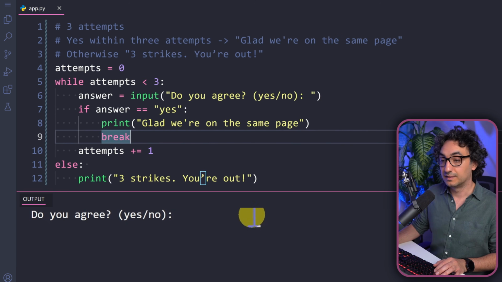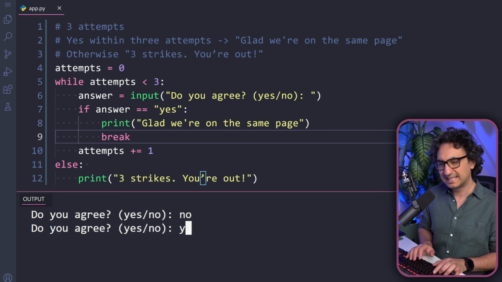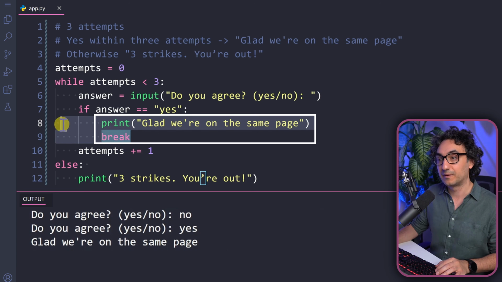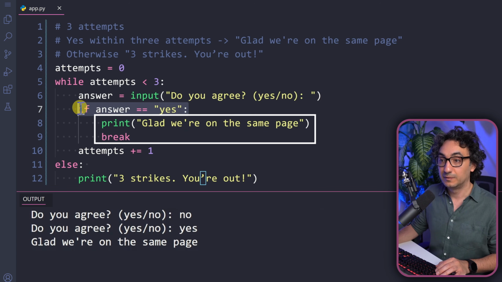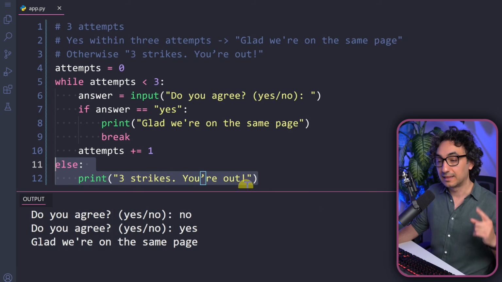So now let's try this out. The first one gonna be no, then the second one we're gonna say yes. So now, as you can see, we are getting only one message. Glad we are on the same page, and this came from the break. That means we fulfilled this condition and Python printed the message, executed the break, and with that we exit immediately from the loop without executing the else statement.